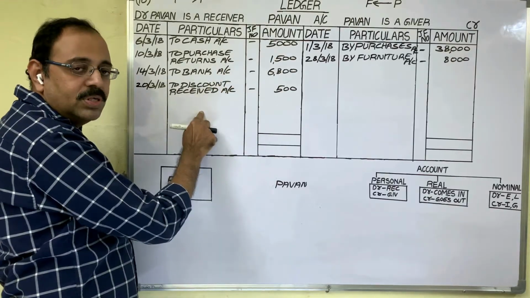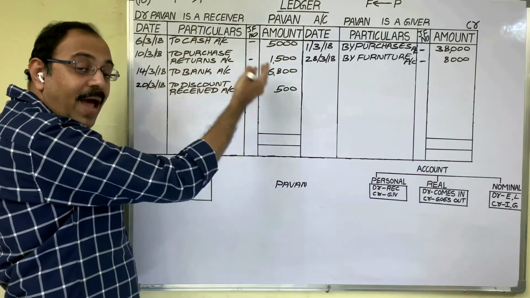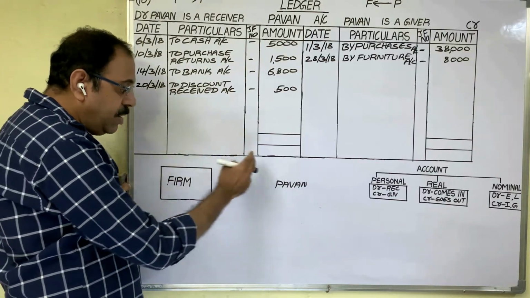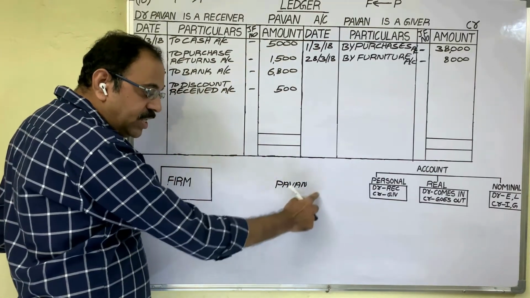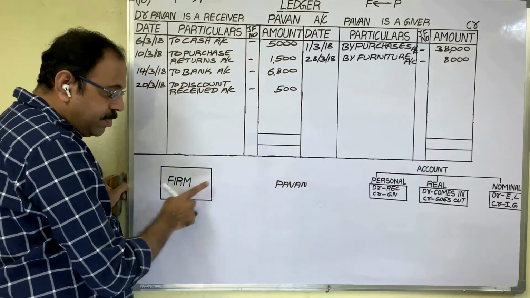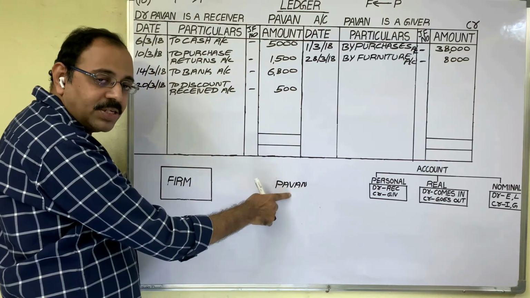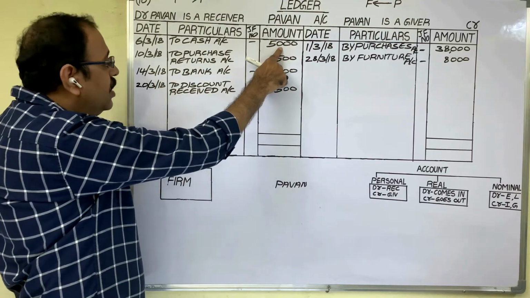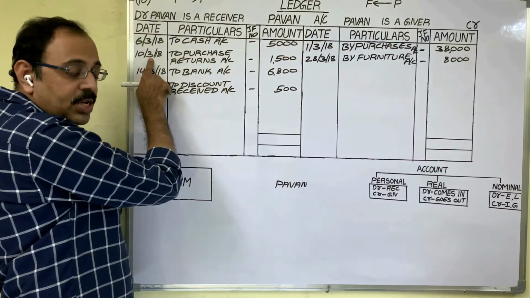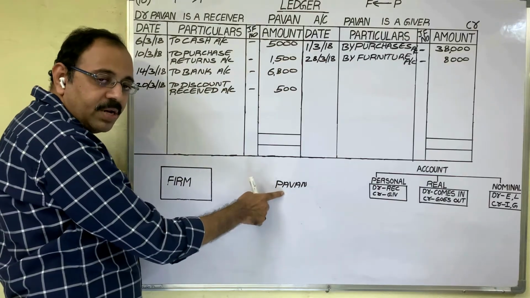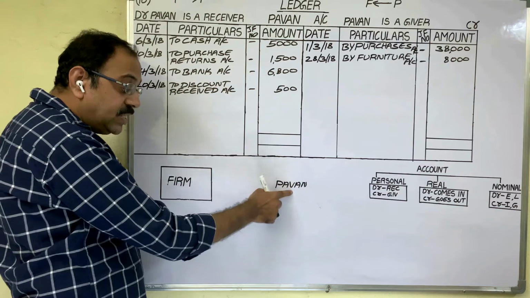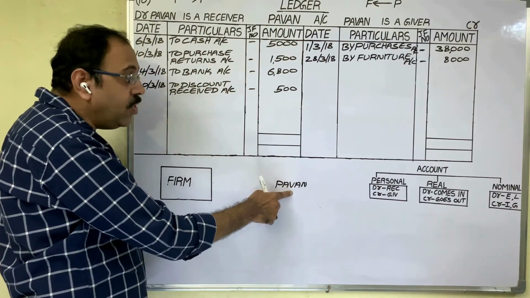For example, we paid cash to Pawan on 6th date. We are paying money to Pawan, so Pawan is a receiver. From the firm, Pawan is receiving cash. Therefore, it appears on the debit side. Then, on 10th date, we are returning goods to Pawan. Pawan is a receiver, taking some benefit from the firm. Therefore, it comes on the debit side.